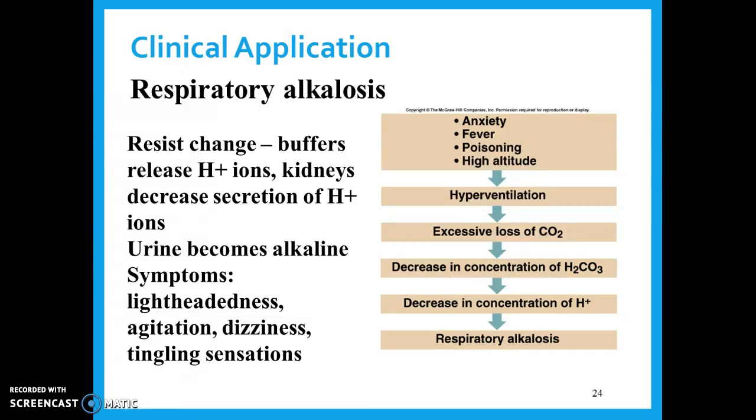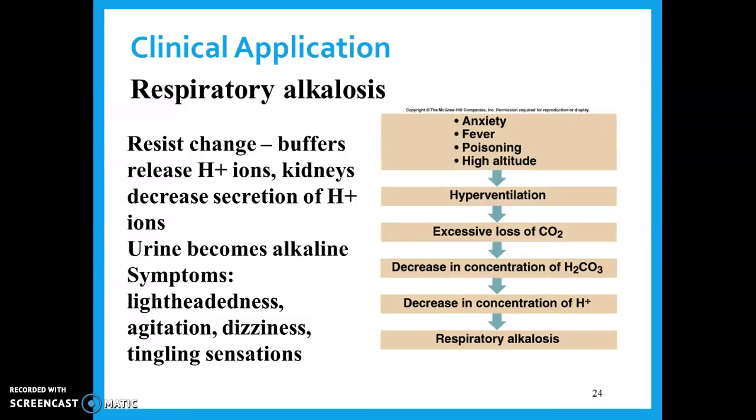That causes a decrease in the concentration of carbonic acid in your blood, so we're getting rid of the acid. That sounds good, but if you get rid of too much acid, then you lose all of your hydrogen ions and you can become too basic, so it goes too far in the other direction. Things we have to resist this change are buffers that release hydrogen ions. So this would be an example where the carbonic acid is going to break down and release those hydrogen ions. Or the dihydrogen phosphate is going to break down and release those hydrogen ions to try to bump the pH back down to where it should be.